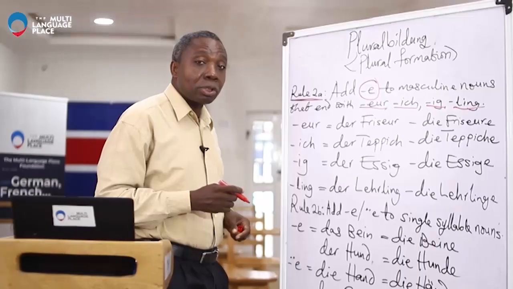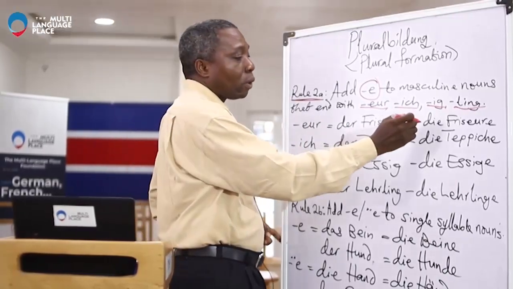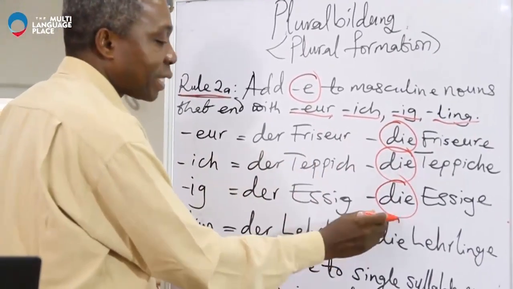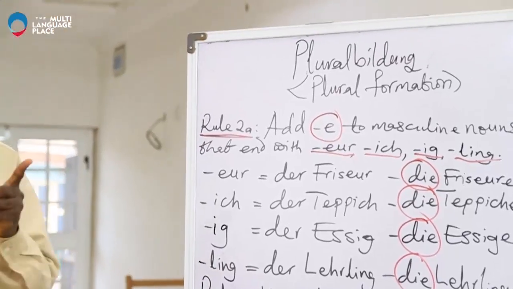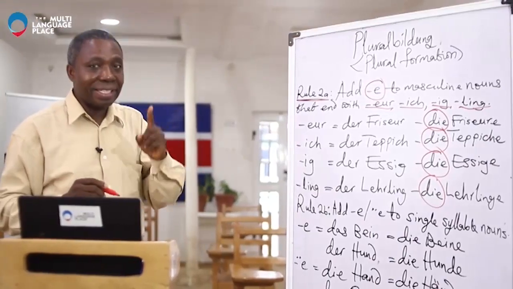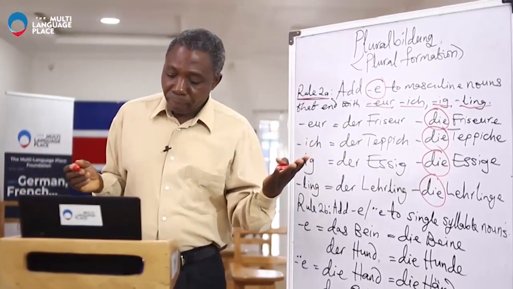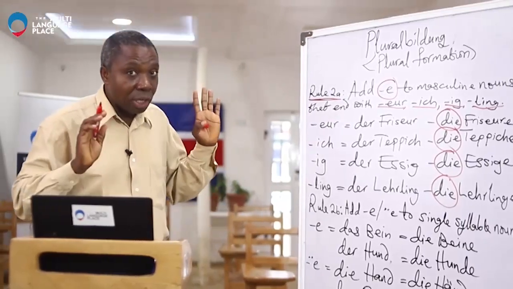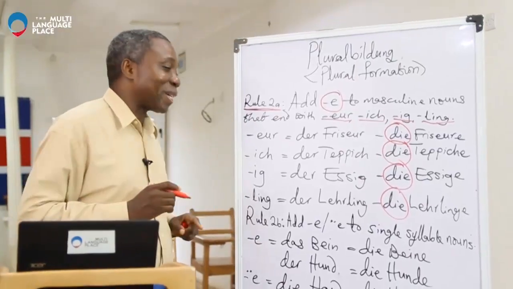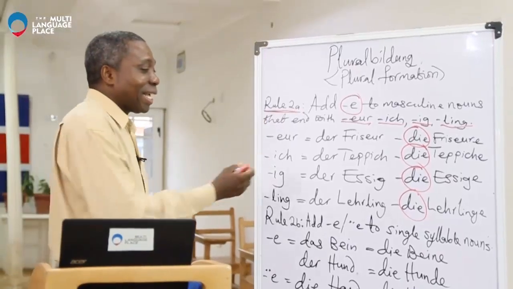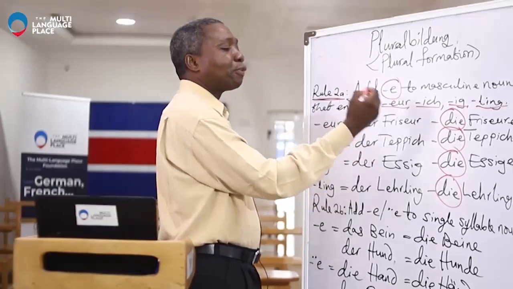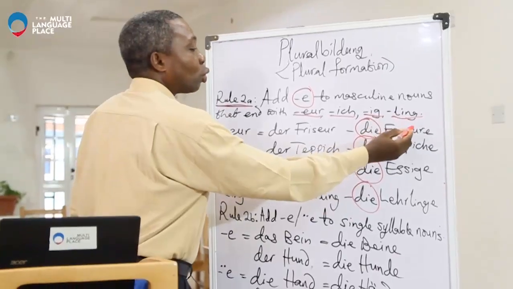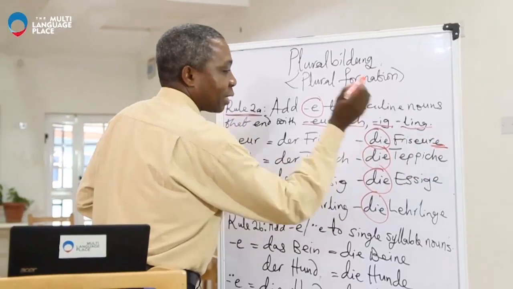And then, as I told you, the article for plural is always die. As you can see here, always die. The article for plural nouns is always die. When it is singular, it could be der, it could be die, it could also be das. But the plural, I insist and I repeat, is always die. Let's note that. The singular noun is der Frisur, and the plural is die Frisure. Of course, the E is added: Frisure.